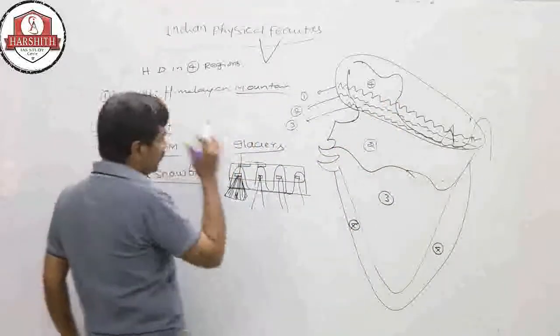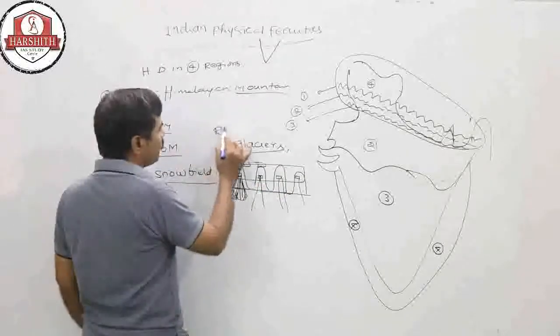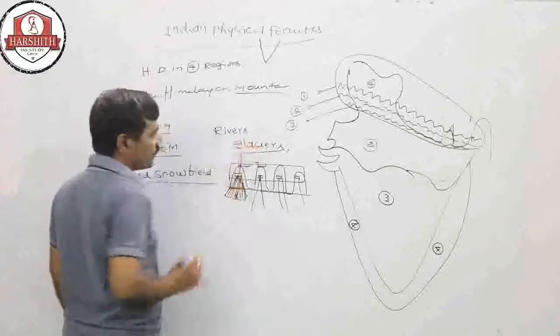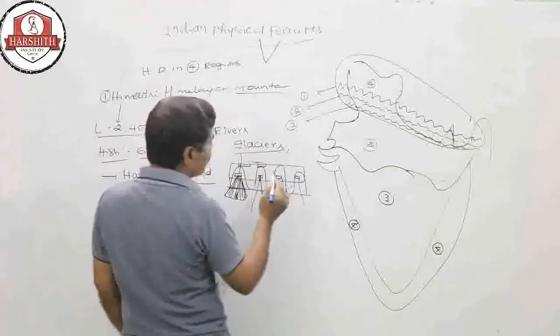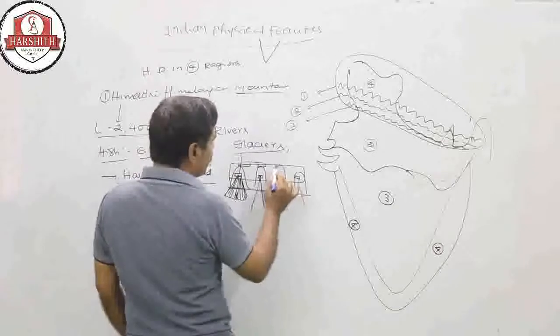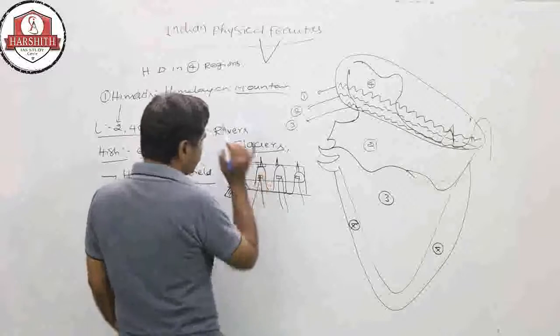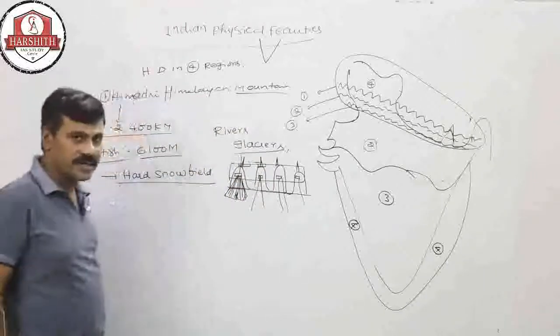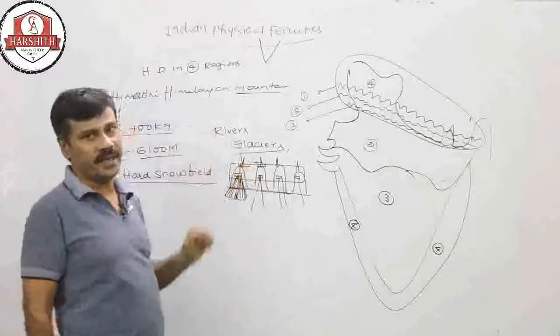So there are so many glaciers, so many rivers, and also on top of the Himadri there are some peaks. Peaks, like these peaks are there. So in the world, the highest peaks are on the Himadri.